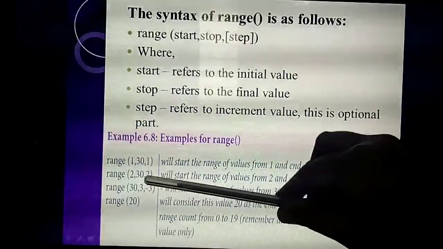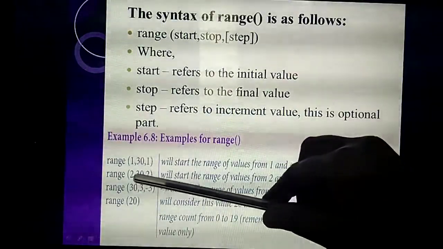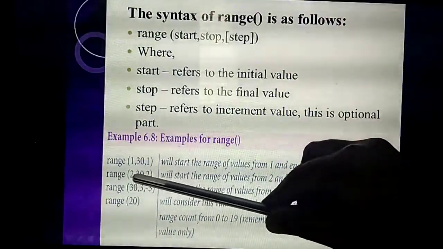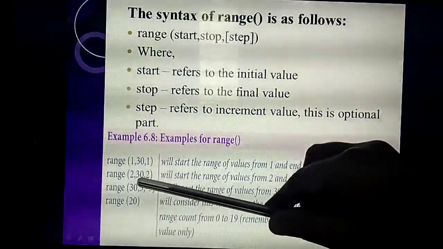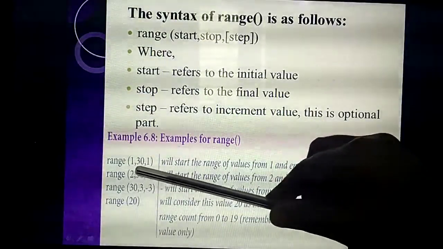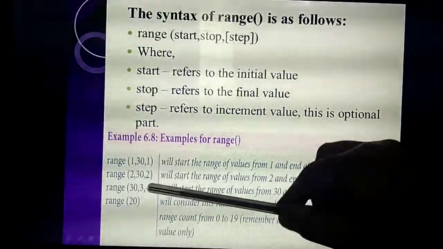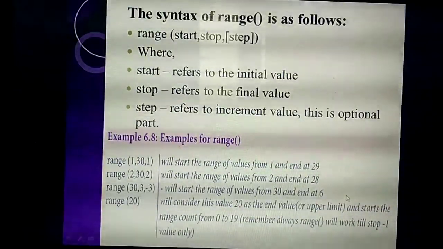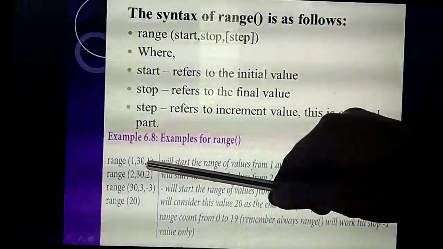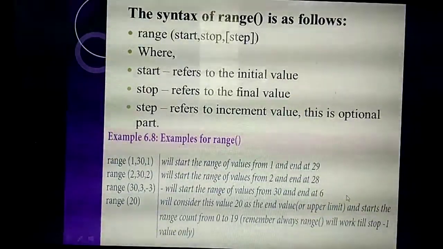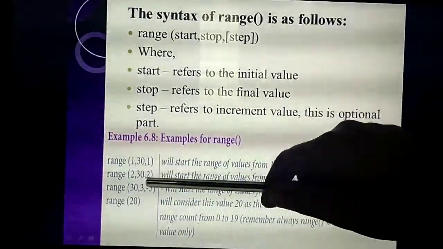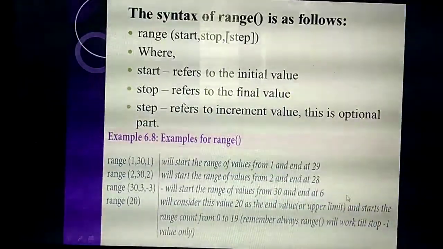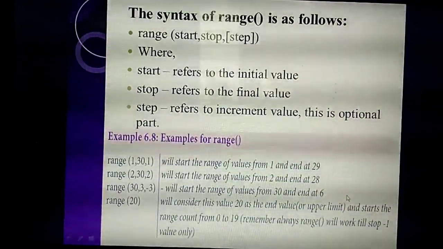So 2, 30, 2. What's the starting value? 2. The starting value is 2. So till which value will it print? Till 29. Okay. So here the last value is 2. So what's the increment value? 2, not 1. Listen. In the first example the increment value was 1, so each time it incremented by 1. But here the last value is 2, so each time it will increment by the value 2.